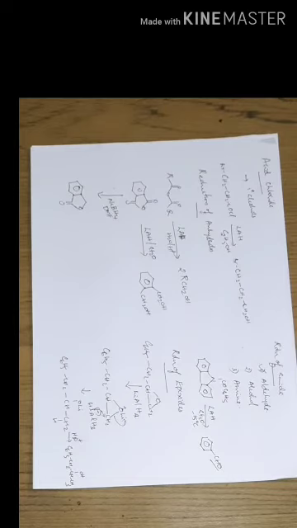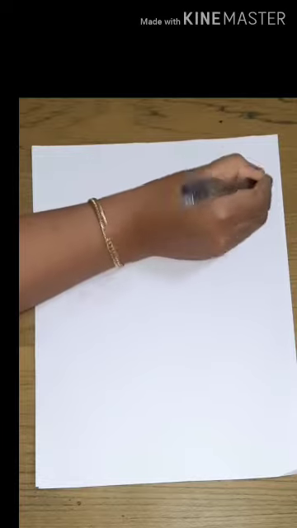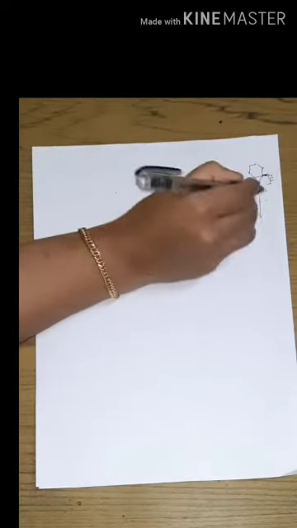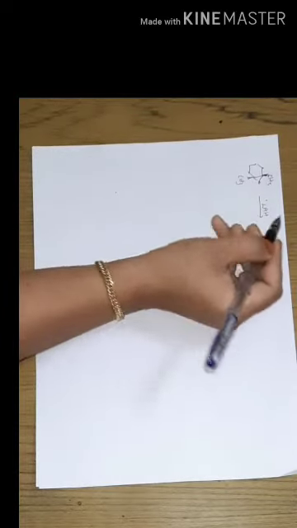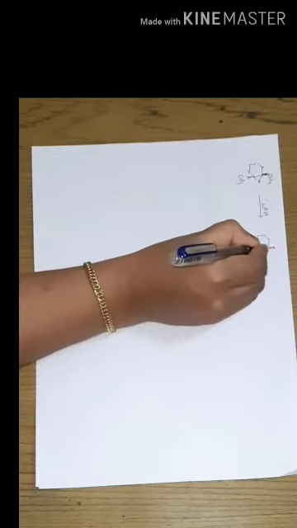Another example in the case of reduction of epoxide is, suppose the structure of the epoxide is like this, which upon reduction in the presence of lithium aluminum hydride, the product formed will be like this.